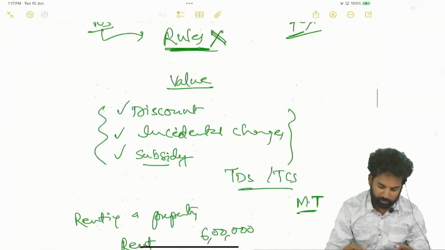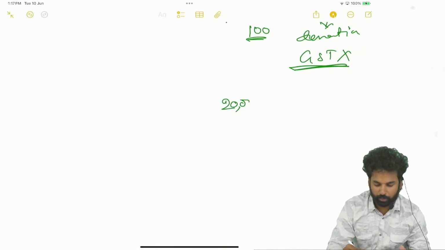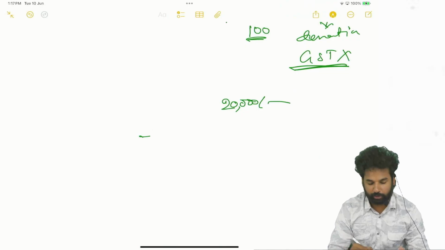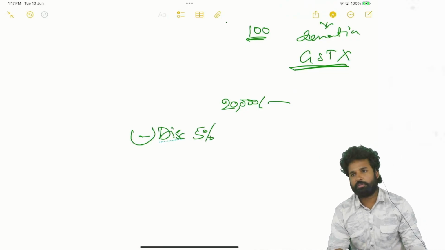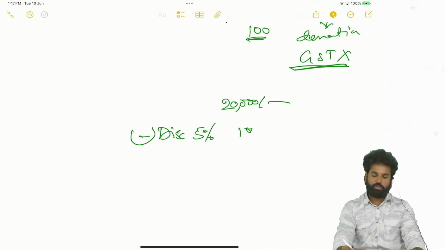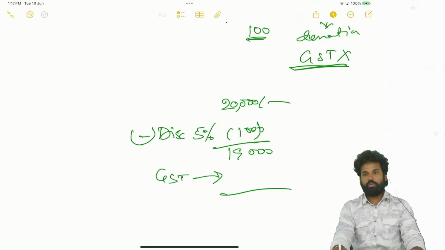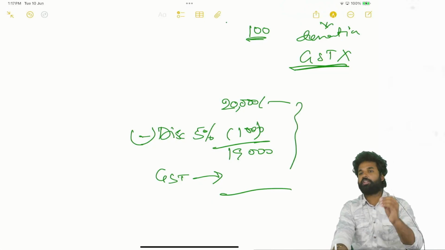Okay, so actually the MRP of the product is 20,000, minus discount. You can directly find this in the invoice. In the bills, you might have seen this discount of 5%. How much? 1,000 rupees. Okay, 19,000 will be the value. GST will be on this 19,000 rupees, on the value excluding discount. But there are certain conditions to it.